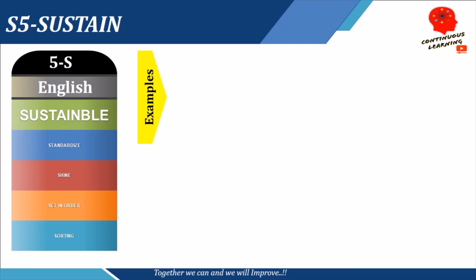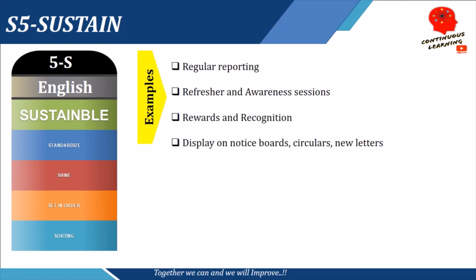So some of the examples are regular reporting of the 5S course, refresher and awareness sessions to all the employees and workers in the organization. We can do a reward and recognition also to identify which are the areas, which are the people and which are the departments which are doing their best to ensure 5S. We can also do this while displaying achievements on the notice board, circulars or the newsletters. So this helps us improving the working culture of the organization and also sustaining the results of 5S which we have already achieved.